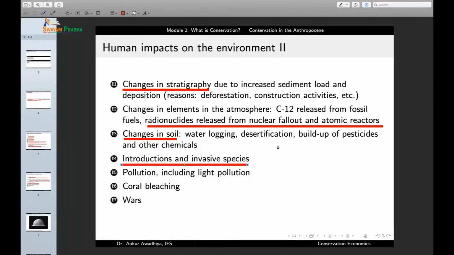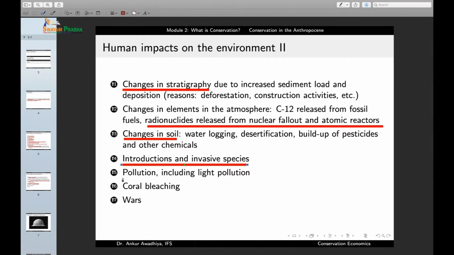But then, because of these ships that are using ballast water, we are now seeing introductions of a number of organisms across continents. And a number of these organisms are also invasive species, which means that they grow at a very fast pace and they also are able to overwhelm the natural species that are present in the new location. And in a short while, we'll observe that they have overwhelmed the local populations. They have led to a rapid decline or a collapse of the indigenous species, and they have established themselves. So this is also a major impact of humans on the environment.